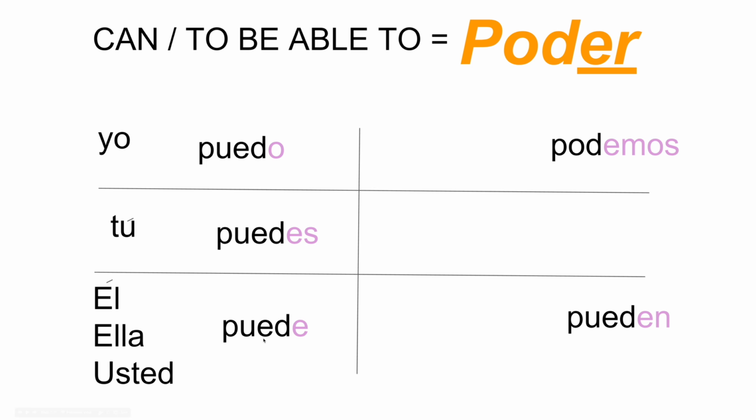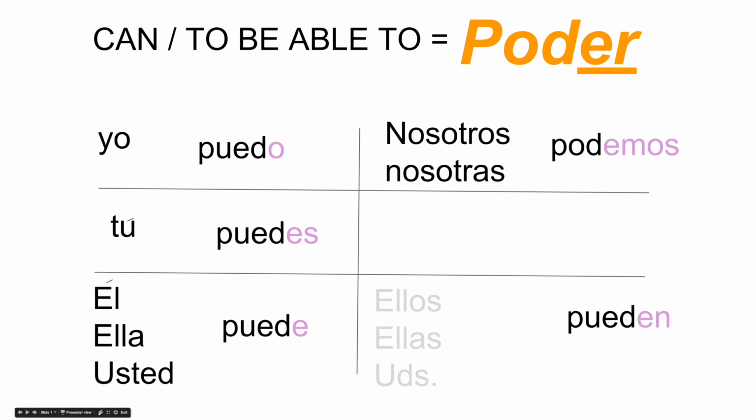Okay? Who lives up here? Nosotros or nosotras. Podemos. Nosotros or nosotras podemos. We can. Who lives right down here? Ellos, ellas, and ustedes. So that means pueden can mean they can, you all can. Pueden.